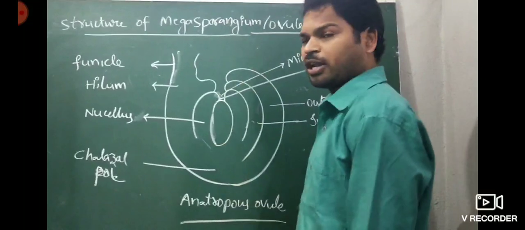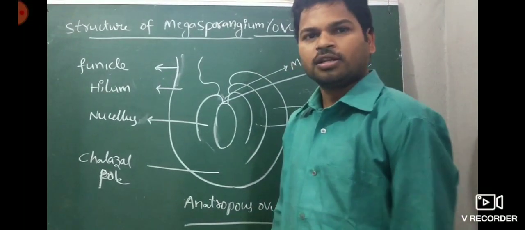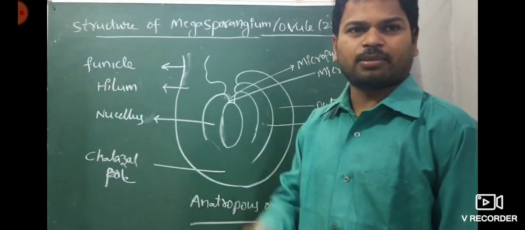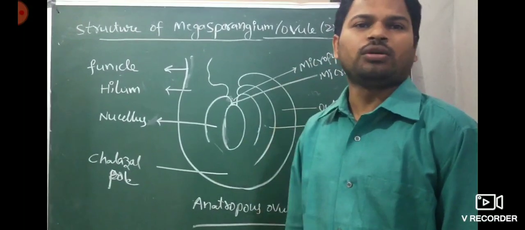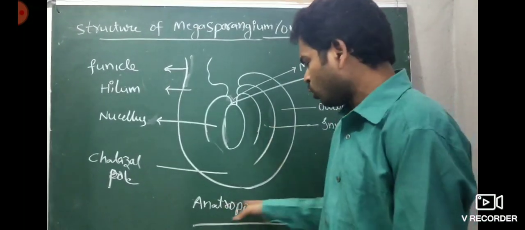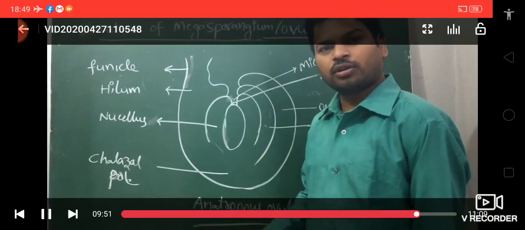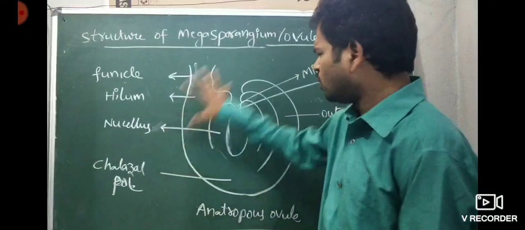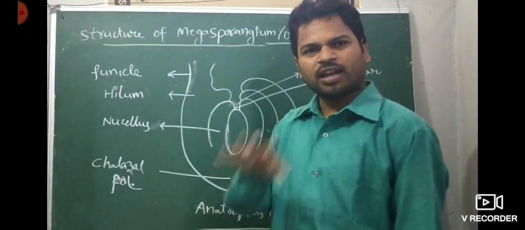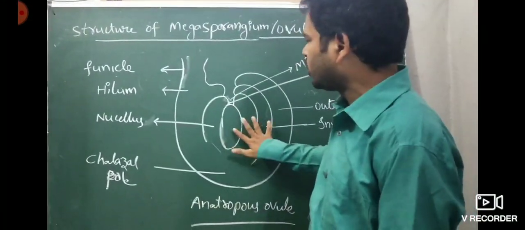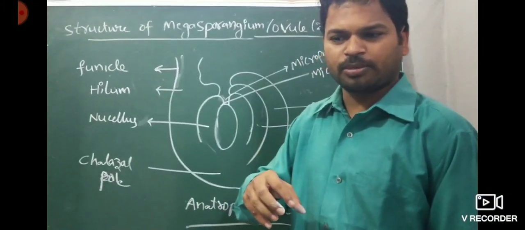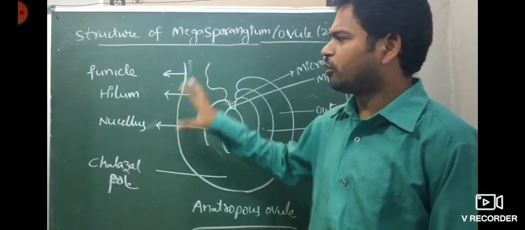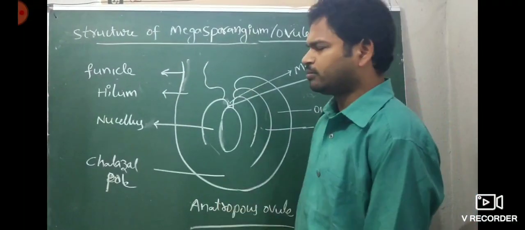So, structure of megasporangium. This is how they ask the theory question: briefly describe the structure of megasporangium, or briefly describe the ovule, or the anatropous ovule, or the ovule which is present mostly in angiosperms. All are the same question. If they ask only to draw the diagram, you draw only the diagram. A brief explanation means you explain the total story: diagram, explanation, everything. Now come one by one.